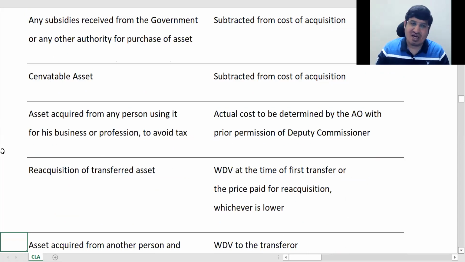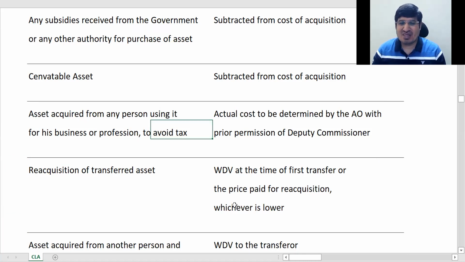And अब real interesting एकदम last time में है, लेकिन we'll complete it. ये next 3 points are very good. Okay, very nice. Asset acquired from any person using it for his business or profession, ठीक है, to avoid tax. ठीक है. Actual cost determined by the AO is assessing officer. ठीक है. AO का मतलब है assessing officer. ठीक है. He does your income tax assessment with prior permission of the deputy commissioner. ठीक है. तो इस केस में AO has the power to determine your actual cost.